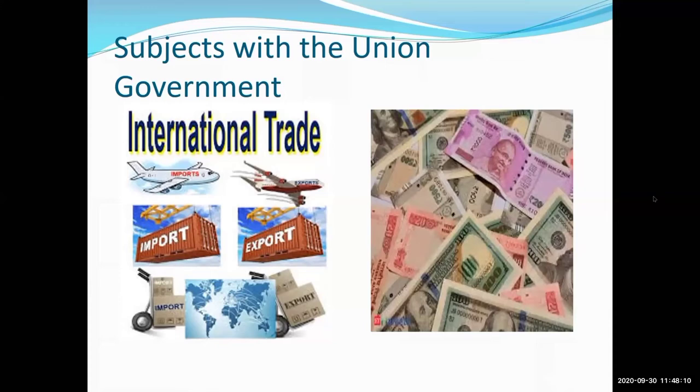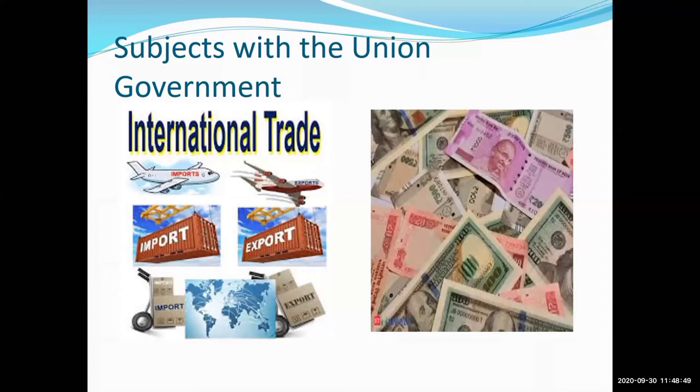Now listen carefully about this currency note. Students, don't write anything in the chat box. You have surely seen our currency notes. The words "guaranteed by the central government" are printed on them. Central means the union government. Yes or no? It is written that our currency notes are guaranteed by the central government.